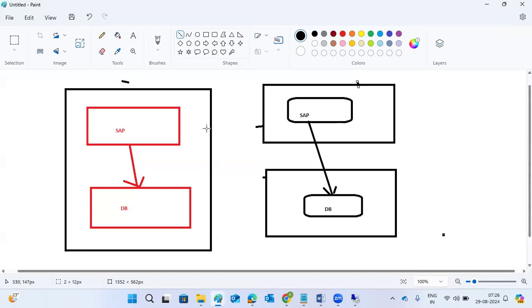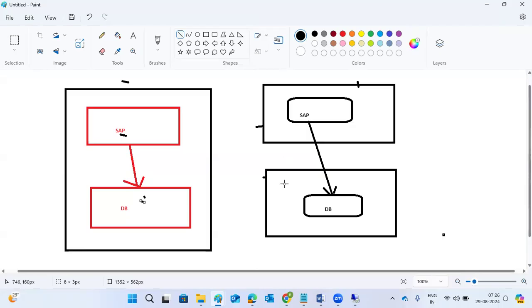And some customers are small startup companies. They are small startup businesses, so they don't have the budget. In that case, they will go for SAP and DB on the same operating system, right? In this way, if one is down, it will impact the other also. If the entire operating system is down, then it will impact the other thing. But here the cost is very less. Why? Because there is only one operating system license. Here, with two operating systems, the license cost is more, right? So some customers will think like this about distributed.